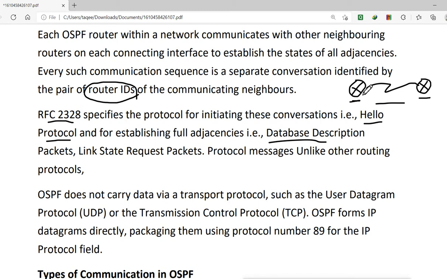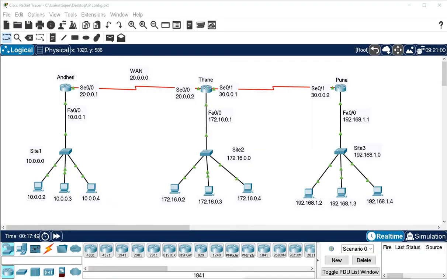Let's say, for example, in our design, if you see this Andheri router, on this Andheri router we have these two interfaces, serial 0/0 and fast Ethernet 0/0, and on these two interfaces the router has these IP addresses. On fast Ethernet it has 10.0.0.1, on serial it has 20.0.0.1. When you compare both interfaces, the maximum, the bigger IP, is this 20. 10 is less than 20. So 20.0.0.1 will be the router ID for this Andheri router.